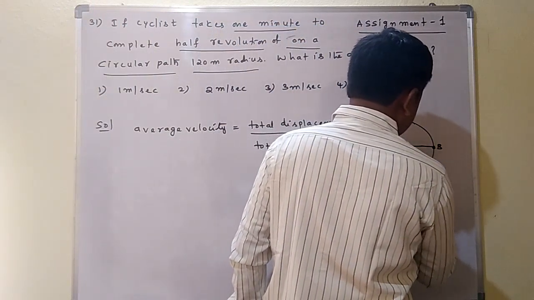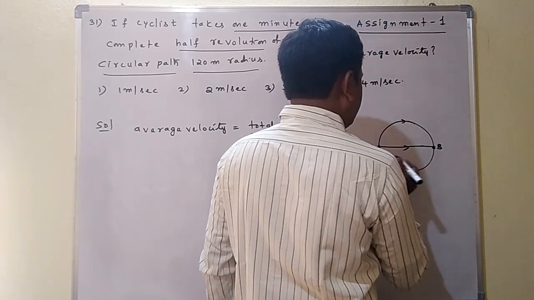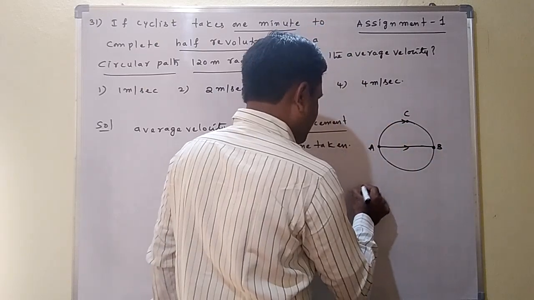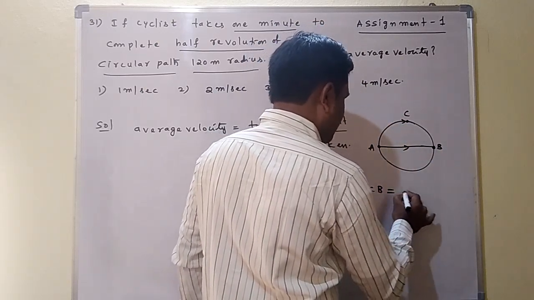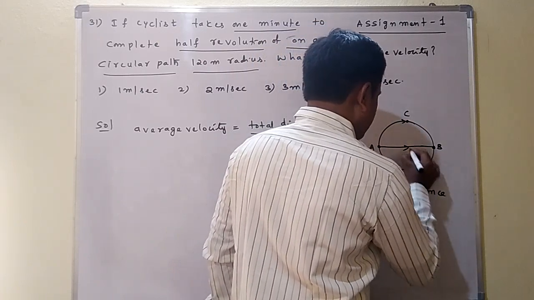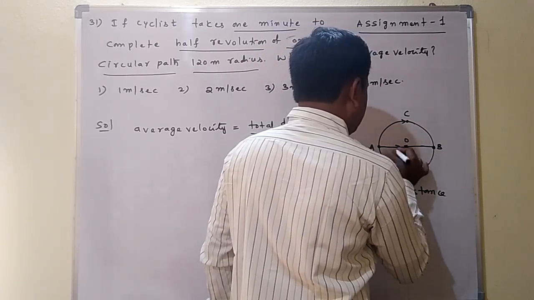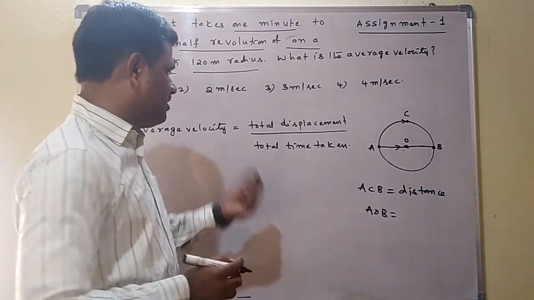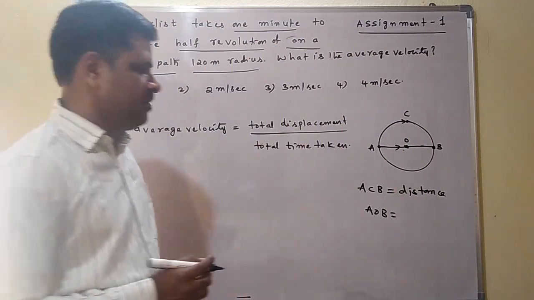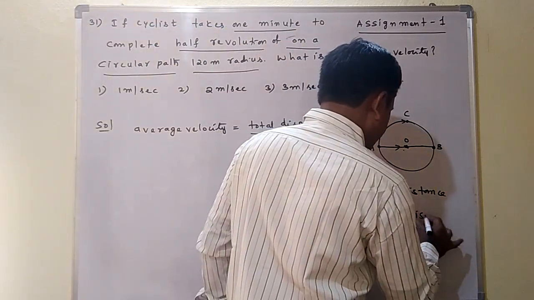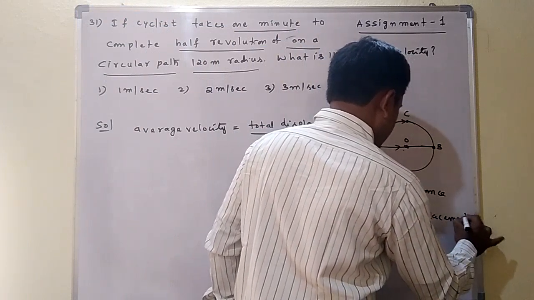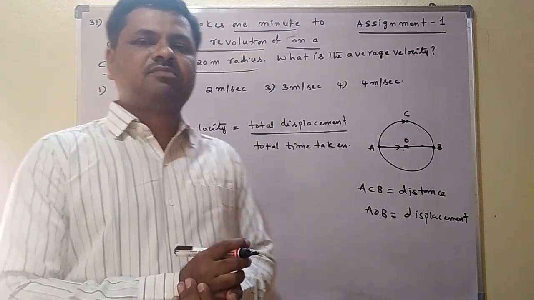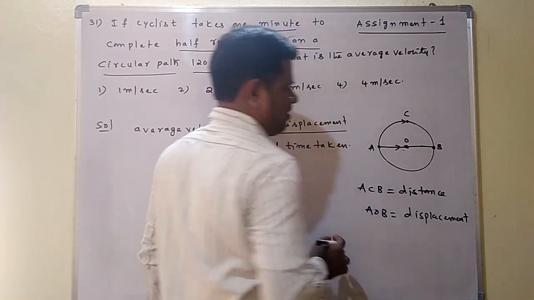This is called the displacement, but this is called the path. Suppose we take another point, we can take the path ACB. ACB is called the distance. Suppose this is the center, consider the path AOB. That is the shortest distance between the 2 points. The shortest distance between the 2 points is called the displacement. This is the distance and this is the displacement. Displacement means the shortest distance between the 2 points, from A to B.